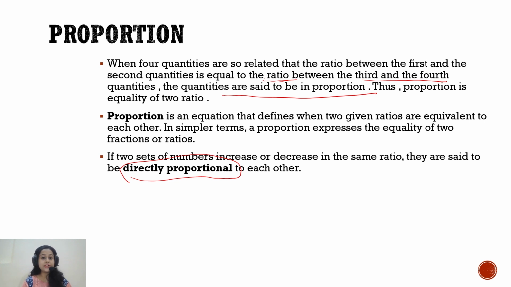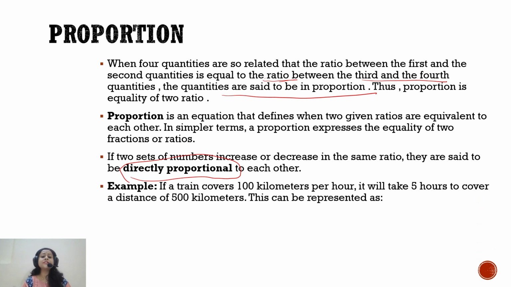For example, I will give you an example. Suppose there is a train, right, which covers 100 kilometer distance in an hour. So in 1 hour, the train can travel 100 kilometers. Now the question is, in 5 hours how many kilometers will it travel?